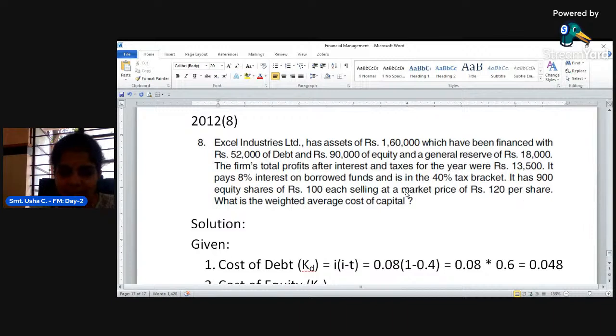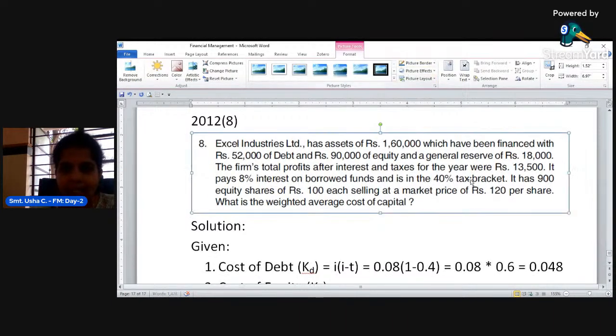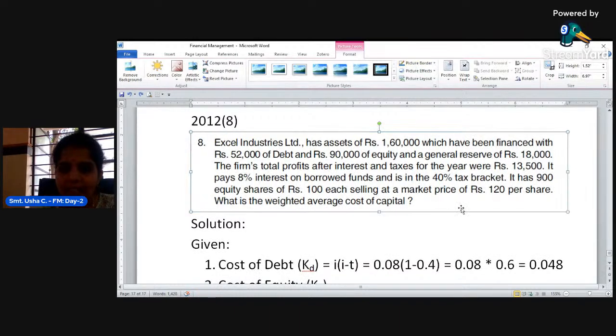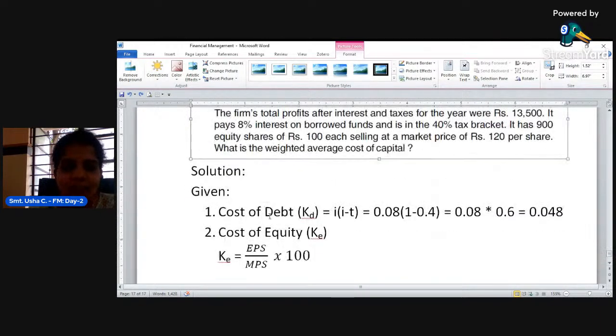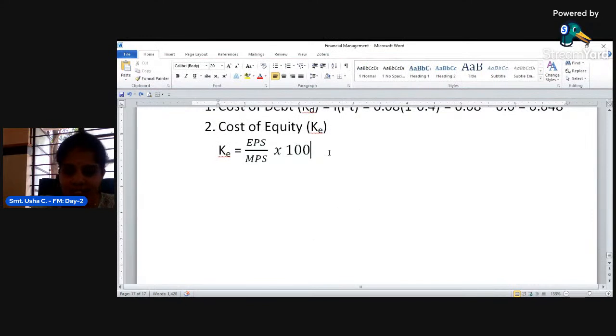In the sense, market price per share is given. Market price per share is how much? 120 rupees. However, they have not mentioned EPS, that is earning per share, directly, for which they have given information to calculate EPS.